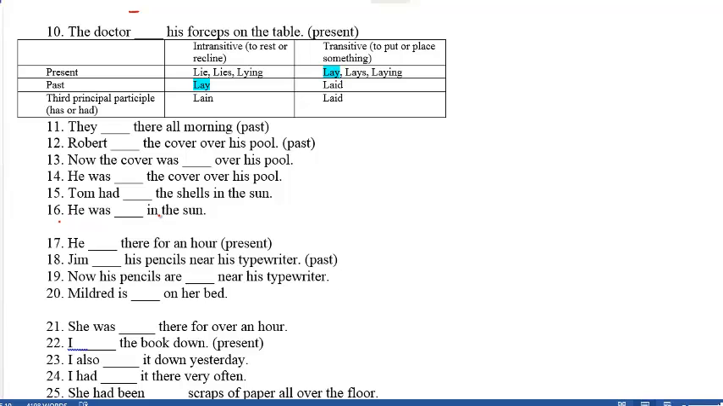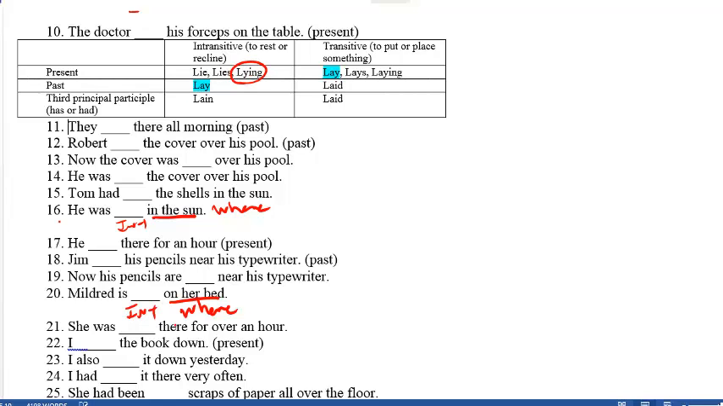Take a look at this example. He was blank in the sun. In the sun answers where. So this has to be intransitive. He was lying in the sun, because lying means, remember, to rest or recline. Mildred is blank on her bed. On her bed answers where. So you're going to have to use the intransitive form. Again, the correct answer would be lying on her bed.